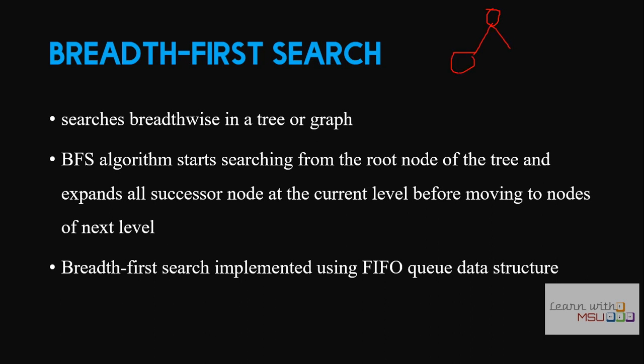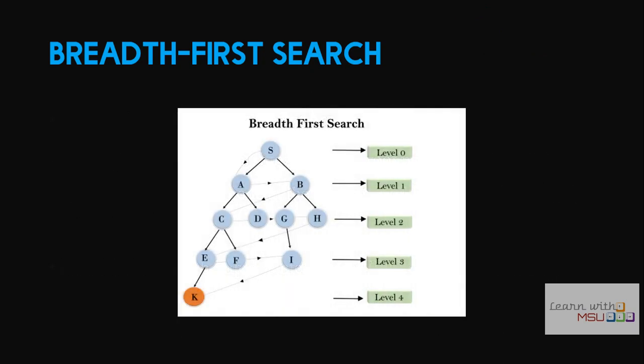So here you see that if it visits this node, it will expand all the successors and then it will go for the next one. It uses FIFO, that is, it uses a queue mechanism to store all these things. So we will discuss with an example. Suppose let us consider a tree. The starting state is S.